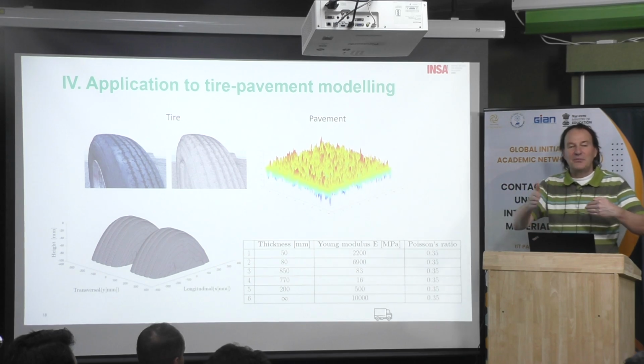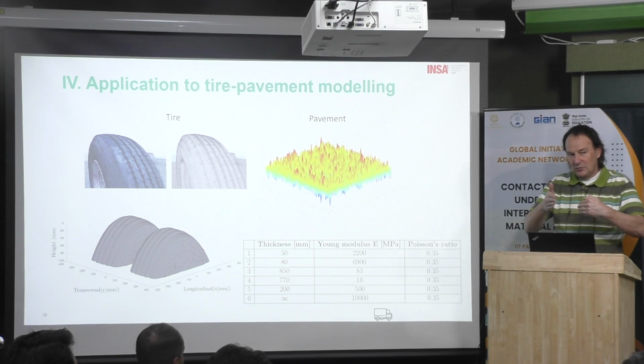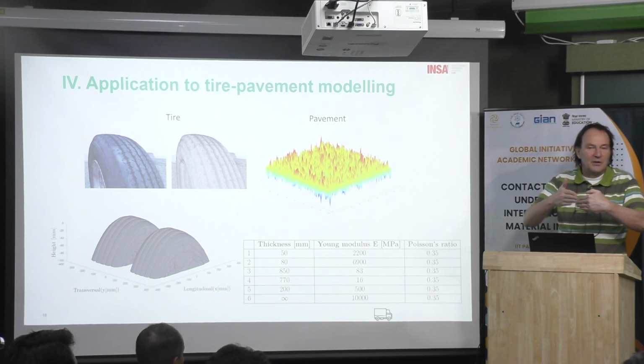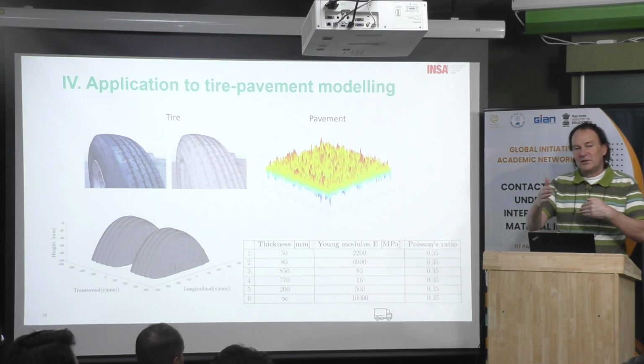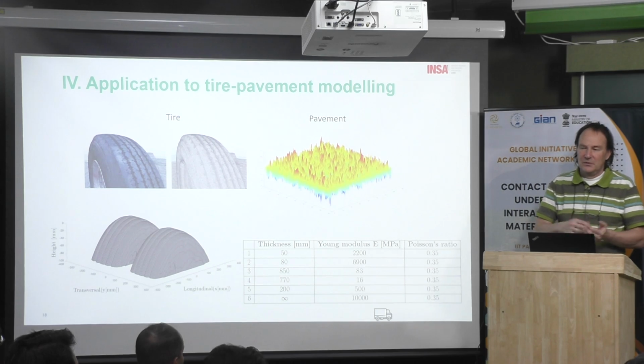If you have a flat tire, it will be very large. If the inflate pressure inside is very high, it will be very small. Not very, but it can vary this way. And in fact, the Young modulus of the tire doesn't change the contact area too much. Not like a sphere on a flat surface. Well, it is more important there.